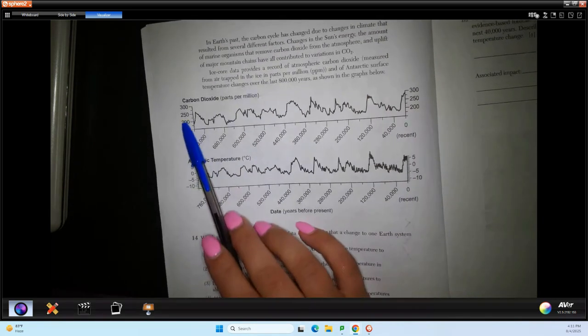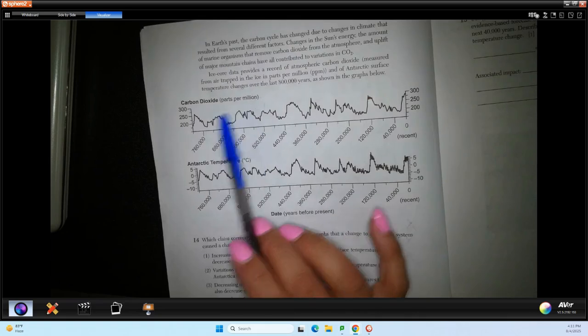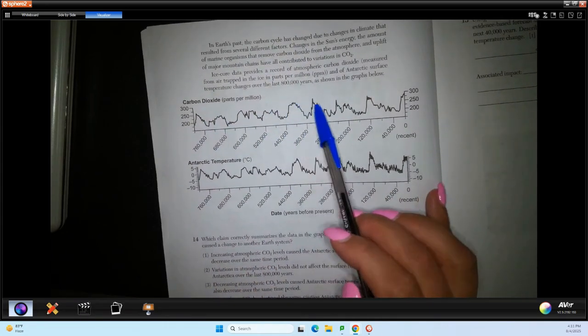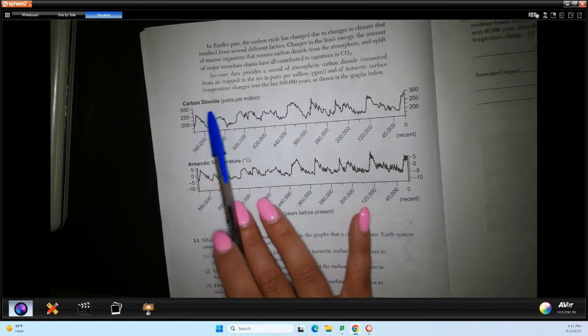So we have a carbon dioxide graph here, and it's showing us that we kind of have this cyclic pattern, right? So we have these increases and decreases, and we notice that they don't necessarily look proportional or consistent.